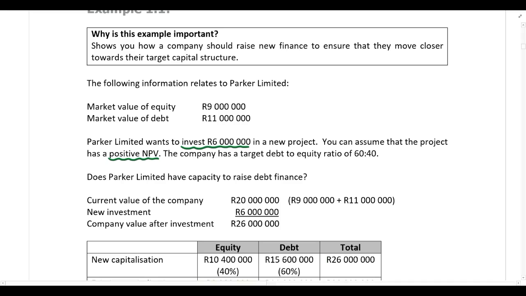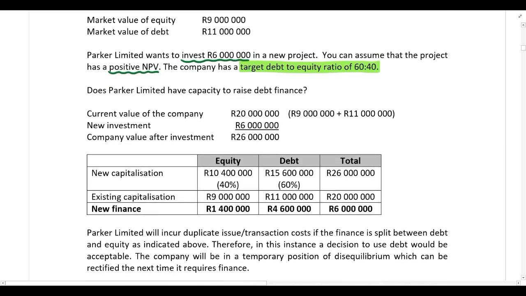We are told that the company has a target debt-to-equity ratio of 60-40, and you need to determine whether they have capacity to raise debt finance. So can they finance this new investment using debt finance, taking into account the fact that their target debt-to-equity ratio is 60-40? All right, this is a very simple calculation, guys.